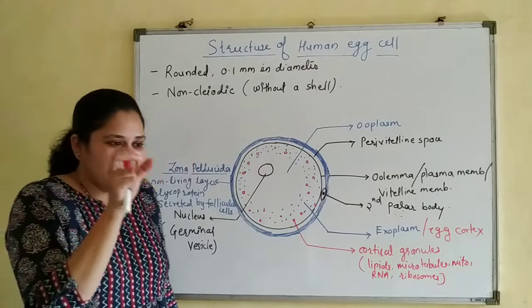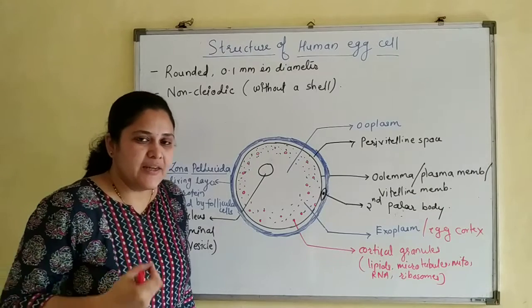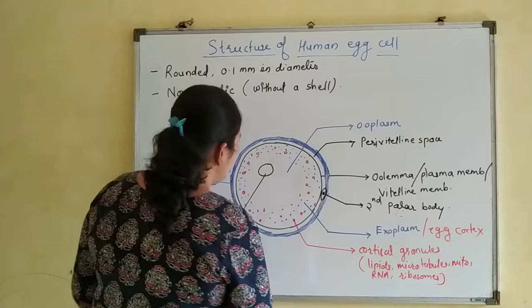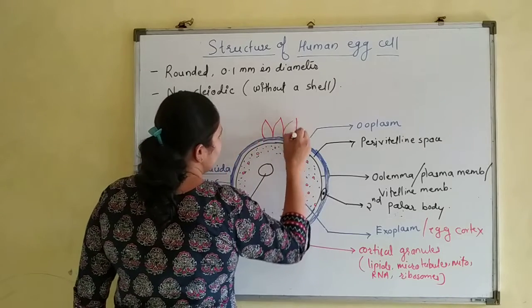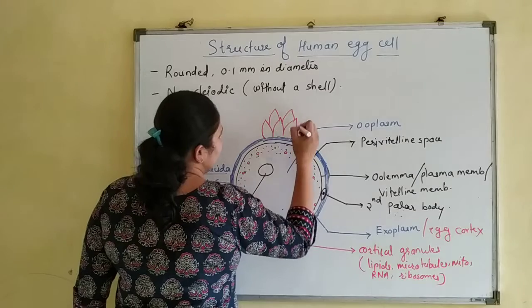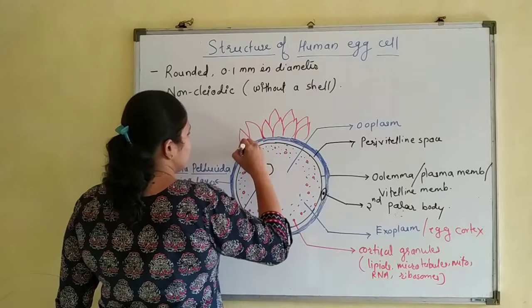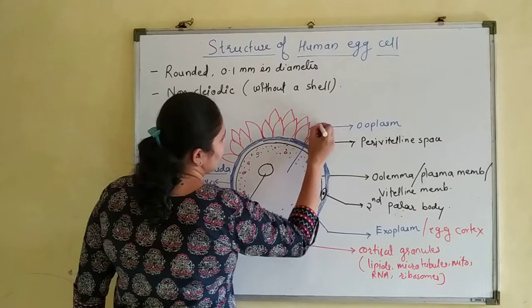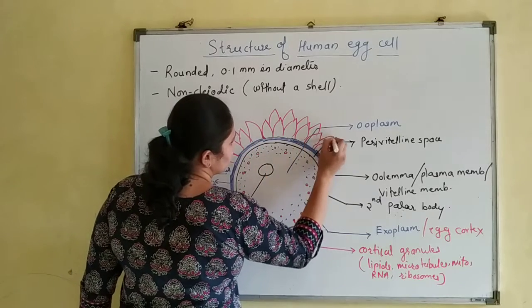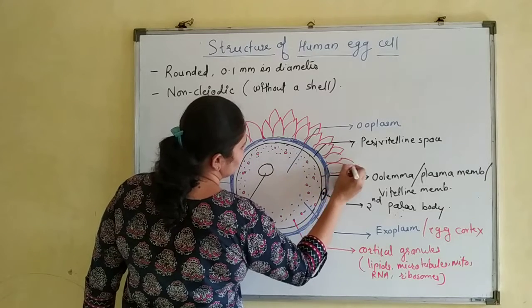These are slightly radiating, ray-shaped granulosa cells which surround the ovum or egg cell.